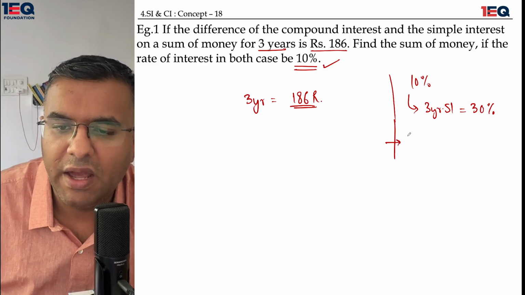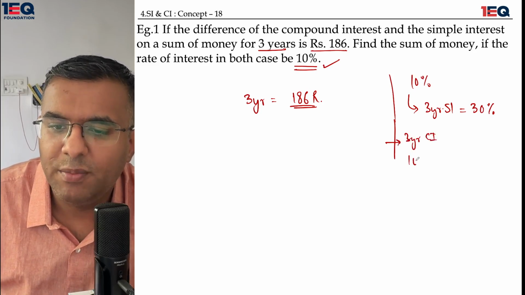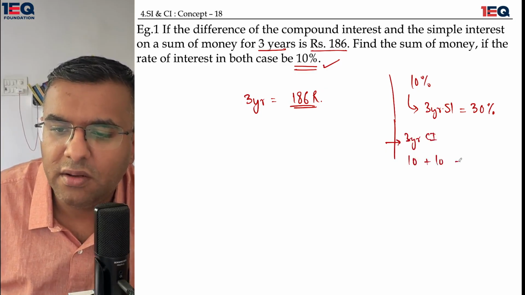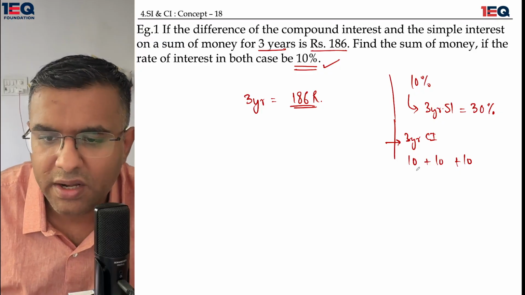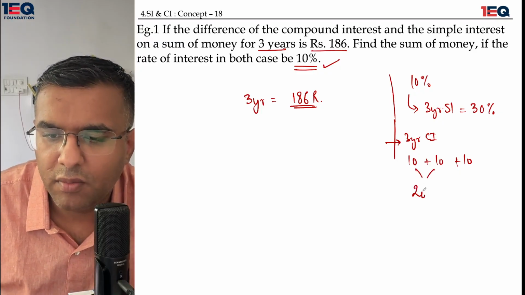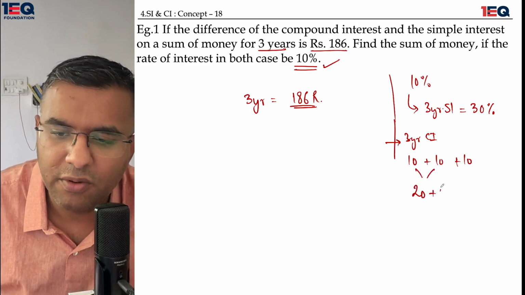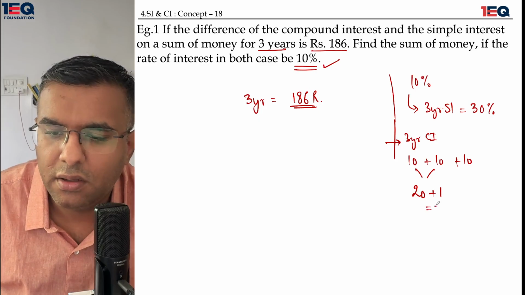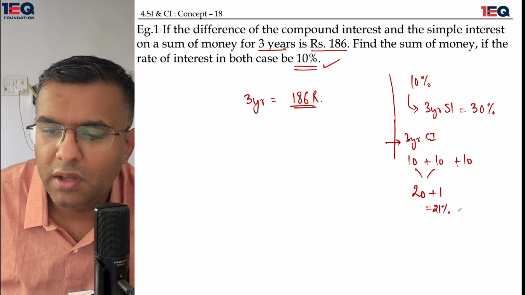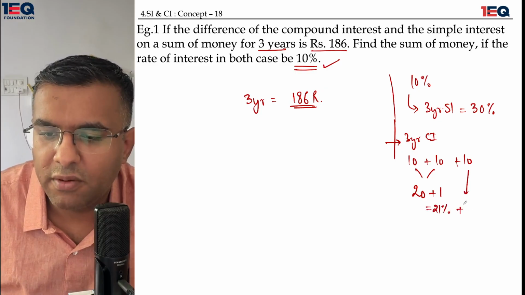If I apply a 3-year compound interest on it, I would be left with 10 plus 10 plus 10, going two at a time. 10 plus 10 is 20, and 10 into 10 is 100. 100 upon 100 is 1. That makes it 21%. Bringing the last 10 from the top, this is going to become 31%